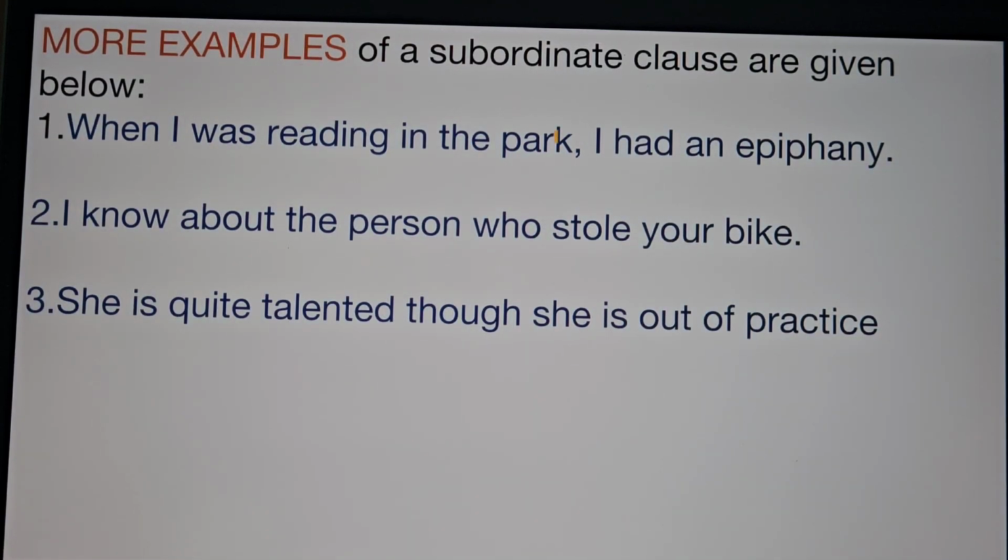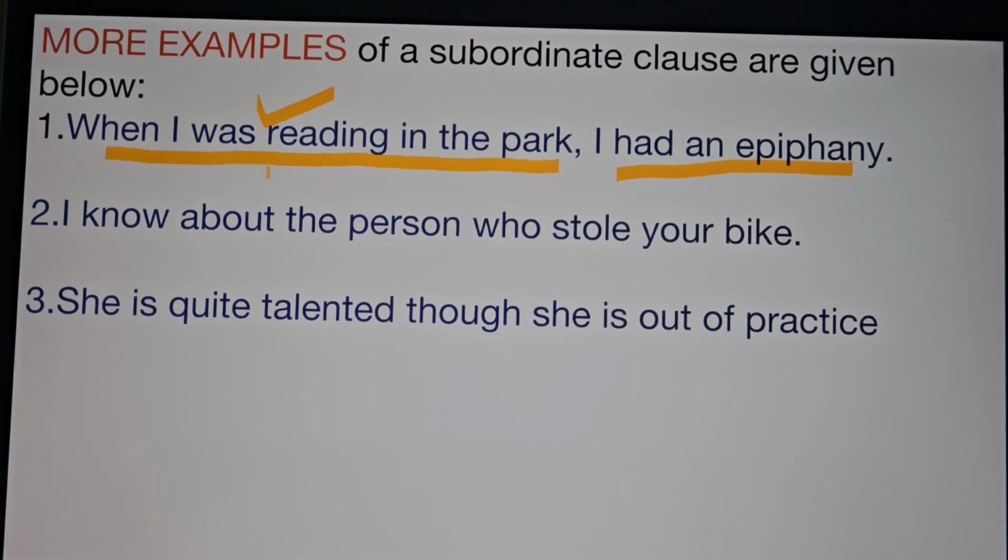Some subordinate clauses are given below. Let us see. When I was reading in the park, I had an epiphany. So when I was reading in the park, this is the subordinate clause. I had an epiphany, this is the main clause.